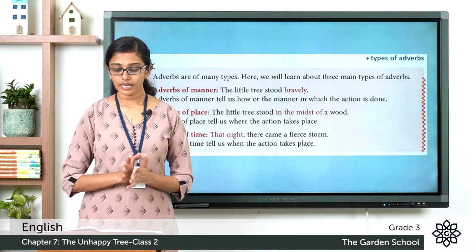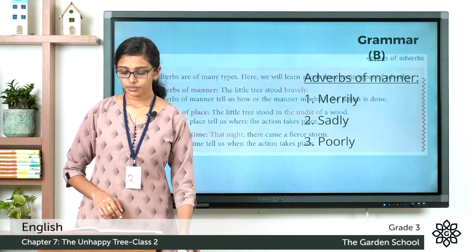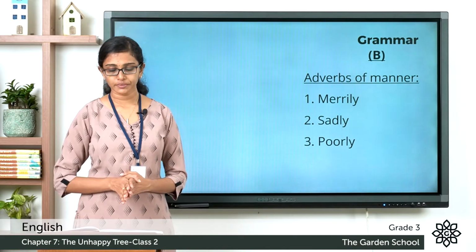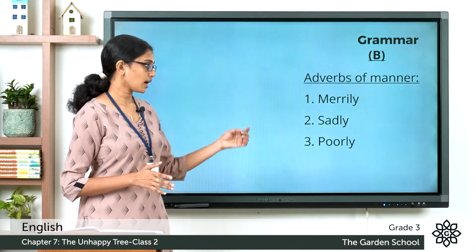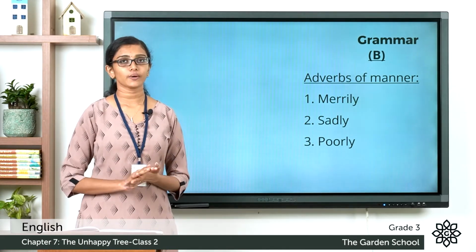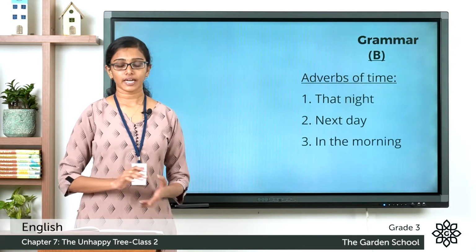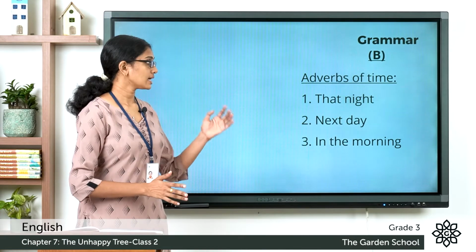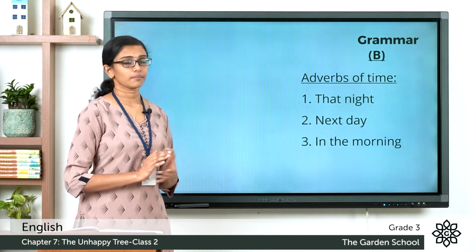The first column, adverbs of manner. Which are the adverbs of manner from the story? One is already given there, merrily. The other two are sadly and poorly. Then adverbs of time. First one is given there, that night. Two more are next day, in the morning.